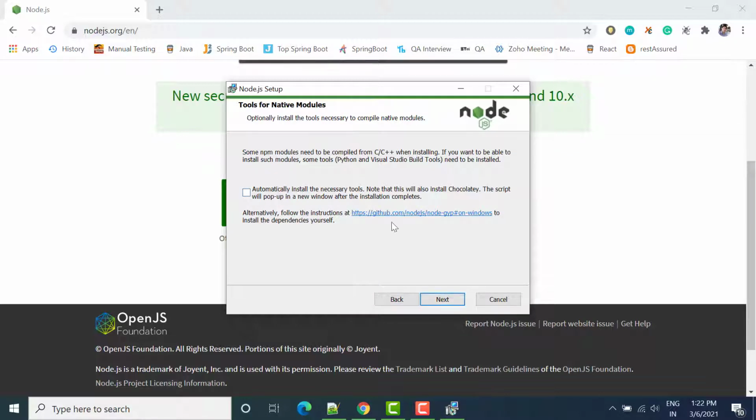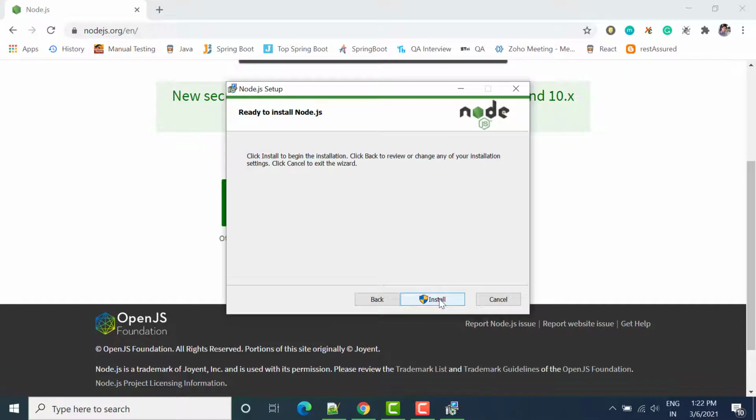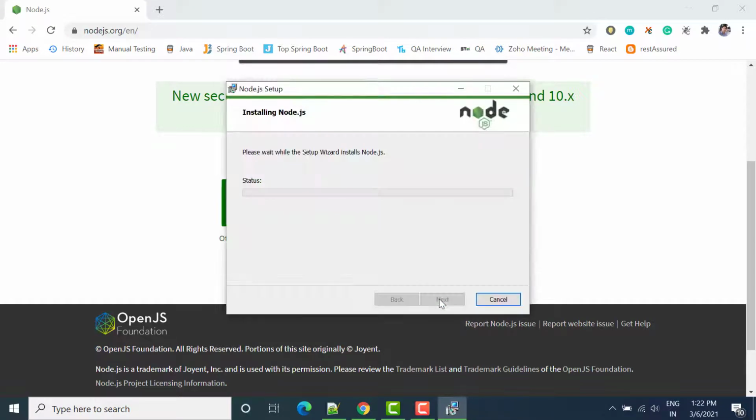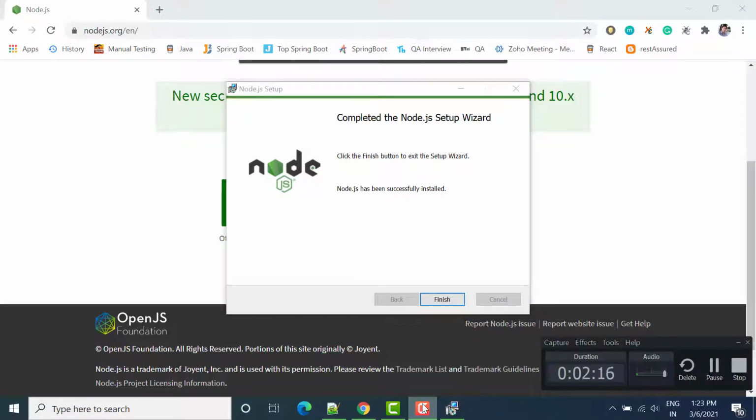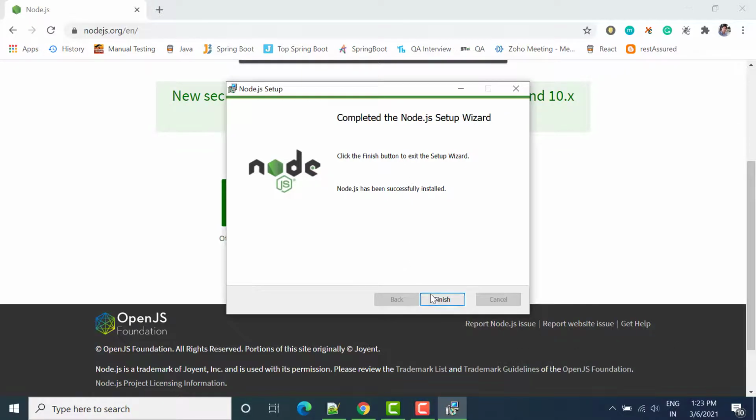Then click next and then install. Now you can see we have successfully installed Node.js in our system, and let's click finish.